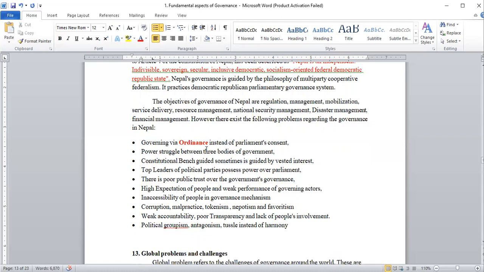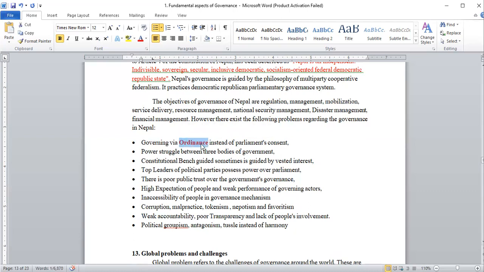when the session, or adhiveshan, is not going on in parliament, at that time the government makes some law in the absence of parliament's decision. Parliament doesn't make ordinances. Parliament makes different types of acts, regulations, bylaws, but an ordinance is made by the government. When the government makes an ordinance, that is equivalent to the law that is made by parliament. So this aspect is going in Nepal in a very negative manner.